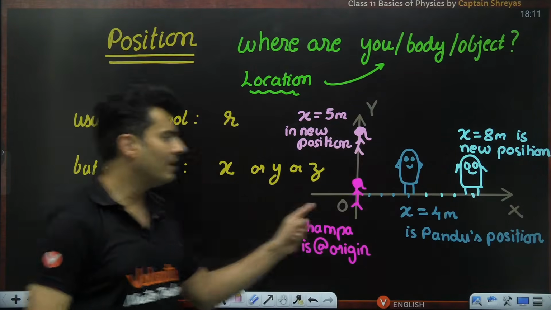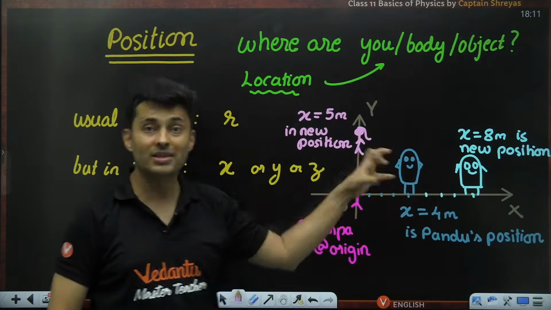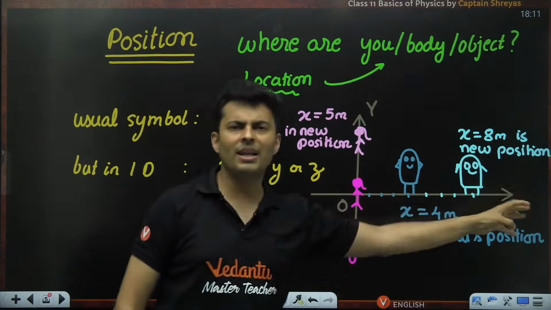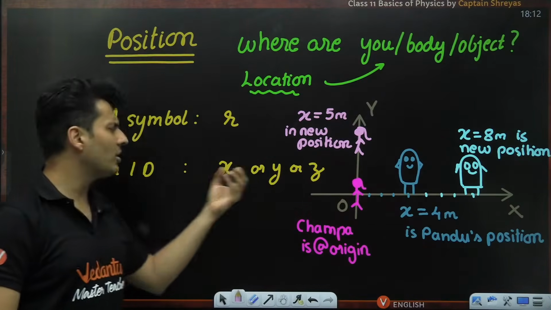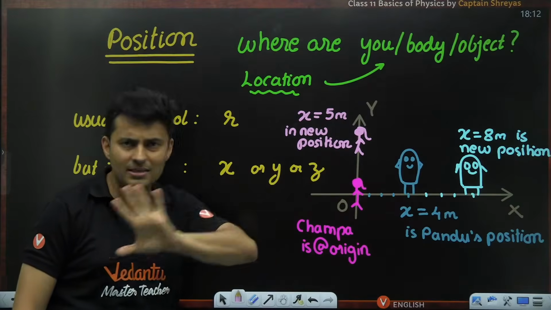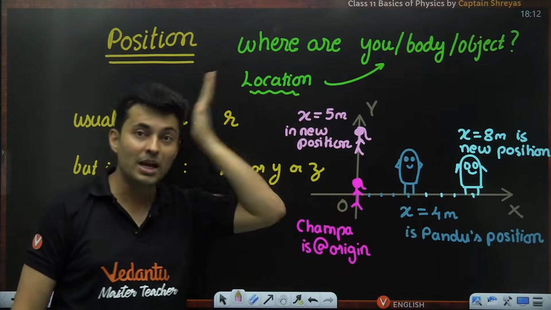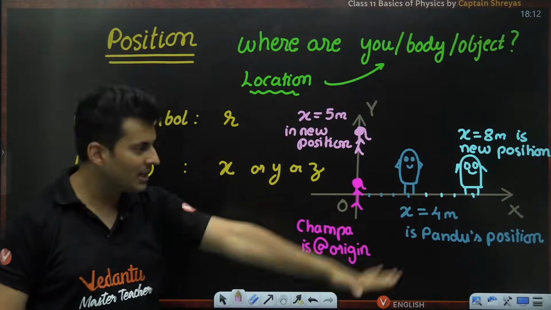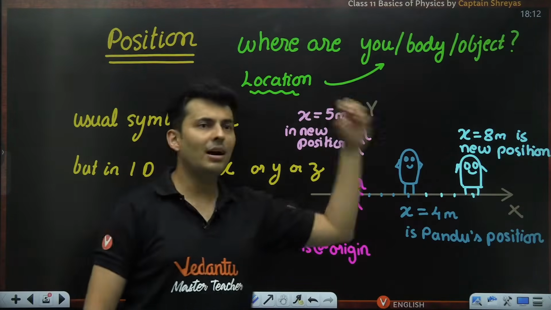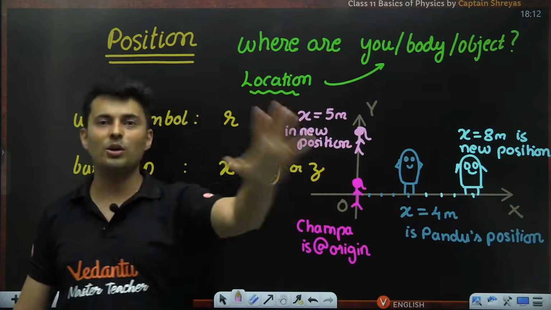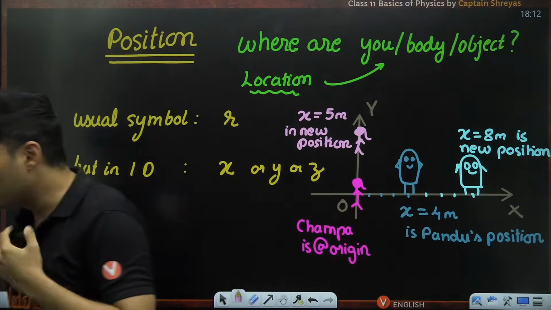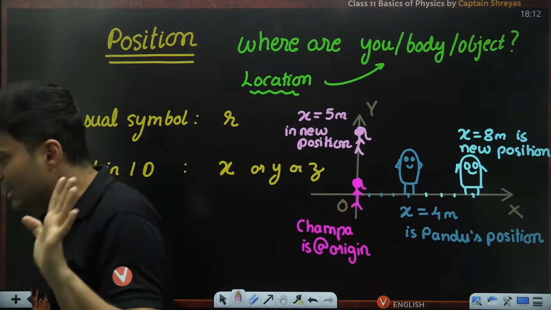So that is why whenever something or some object is moving along one line, then either the x or the y or the z coordinate is enough. We will study 3 dimensions later on. We don't have to break our head right now. This is the basics class. So this is how you mention the position of the particle. Everybody with me? Understood? Clear?